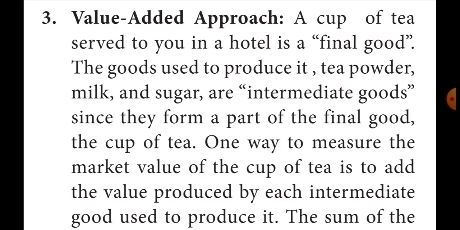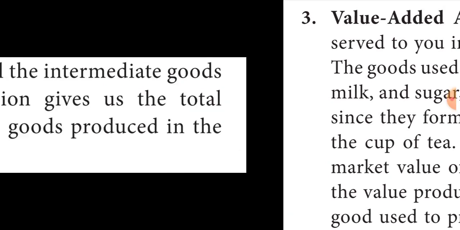For example, as I told, a cup of tea served in a hotel is a final good. Some intermediate goods are also used to prepare the tea, for example sugar, milk, and tea powder, but the tea is the final good. Only the final goods value is added in the GDP. The intermediate goods value is not added in the GDP. These are the methods of calculating GDP.